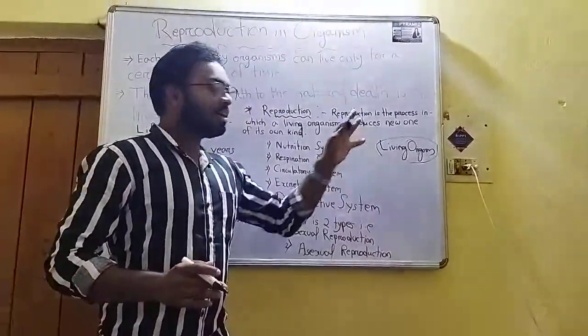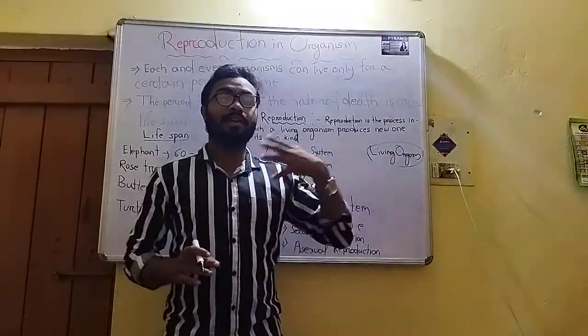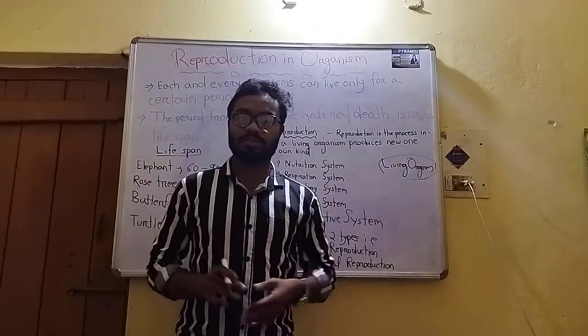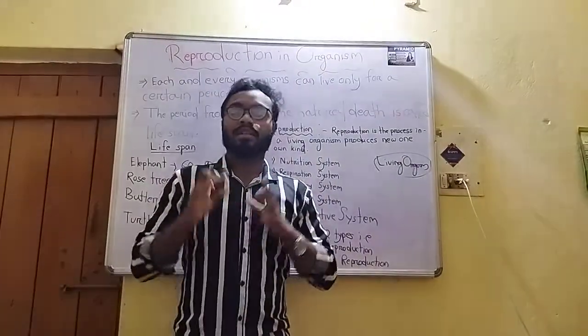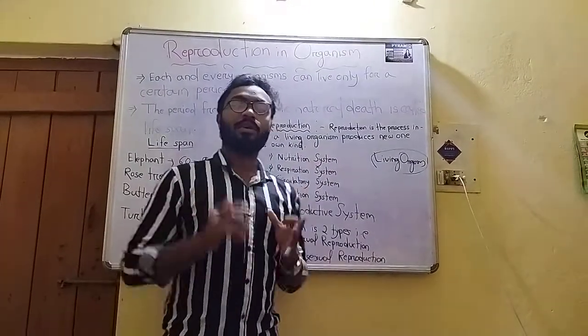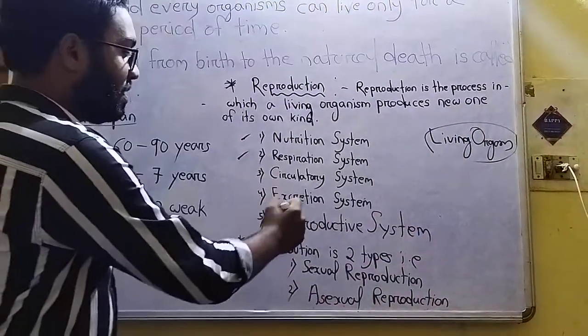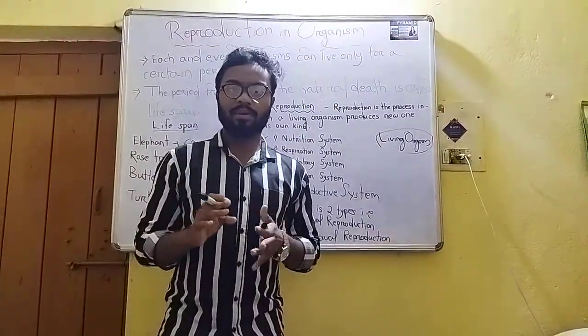Living organisms have all the living features, like the nutrition process, excretion process, digestion process, respiration, circulation, and reproduction. Are you getting my point?